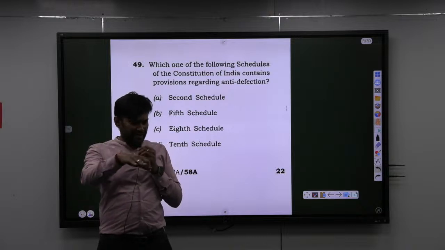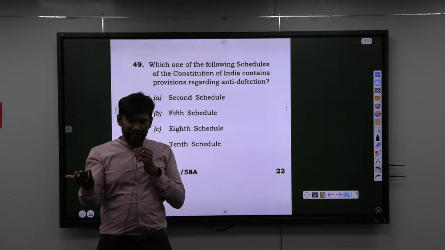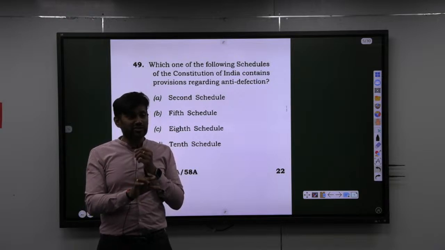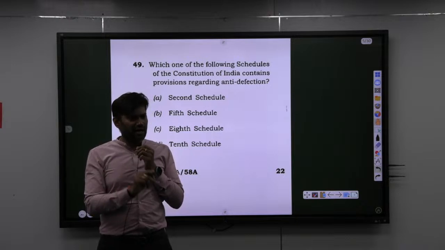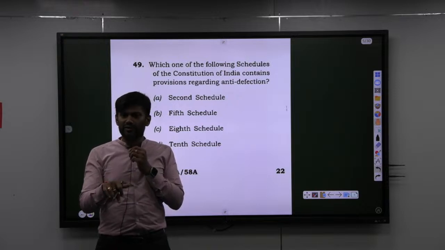In the original anti-defection law, if any person who is disqualified under anti-defection law cannot be appointed as a minister. The answer is not true, false. It was not in the original anti-defection law. They brought it under the amendment, that is the 91st amendment. In that they added this provision saying that one who is disqualified under anti-defection law cannot be appointed as a